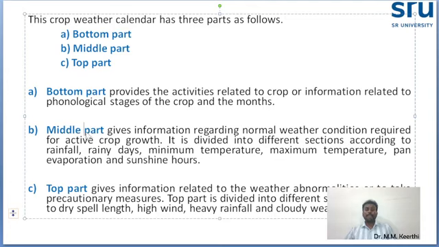The middle part gives the normal weather conditions required for crop growth. It is divided into sections with rainfall data, rainy days, minimum temperature, maximum temperature, pan evaporation, sunshine hours, and humidity. Every weather detail will be there in the middle part. In the top part, abnormal weather conditions will be there, for example dry spell days, high wind speed, heavy rainfall, drought, flood, cloudy weather, high humidity, low pressure, and high pressure. All these weather abnormalities will be present in the top part of the weather calendar.